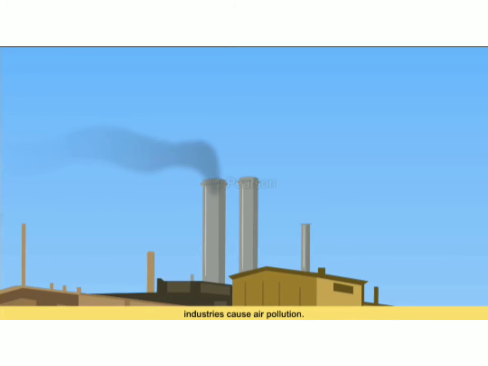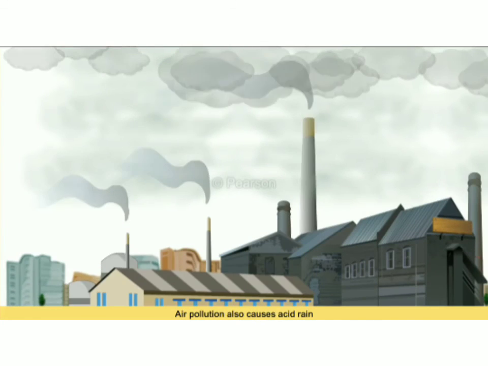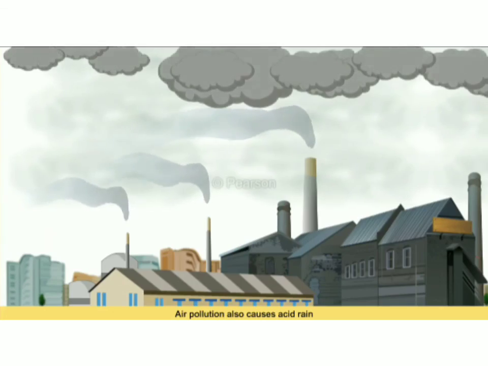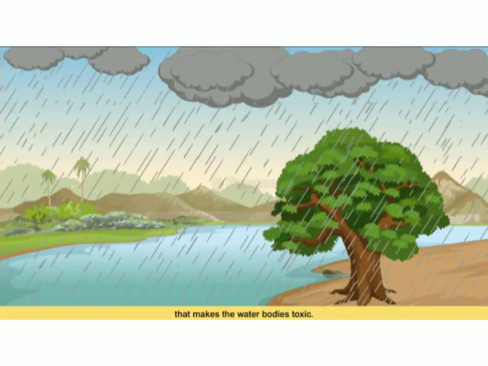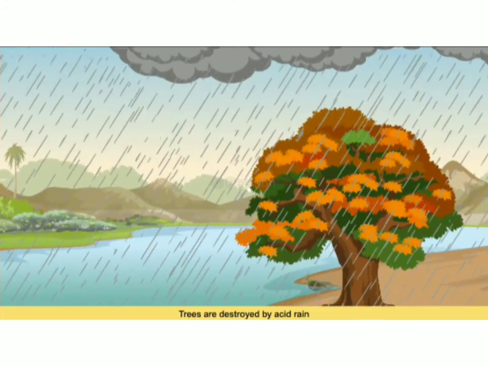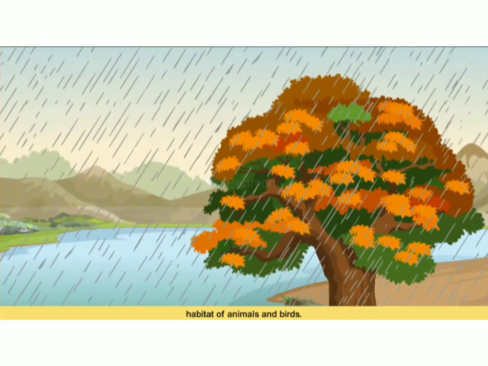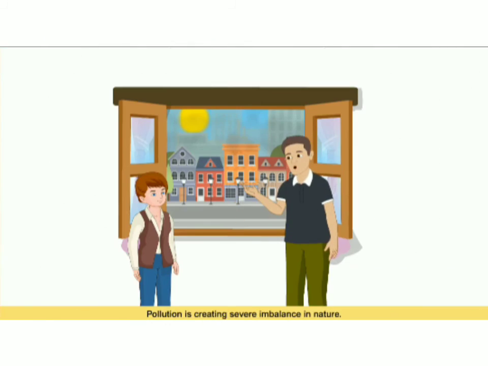Harmful gases released from industries cause air pollution. The pollutants are destroying the ozone layer, which is one of the causes of global warming. Air pollution also causes acid rain that makes the water bodies toxic. Trees are destroyed by acid rain, which leads to a change in the natural habitat of animals and birds. Pollution is creating severe imbalance in nature.